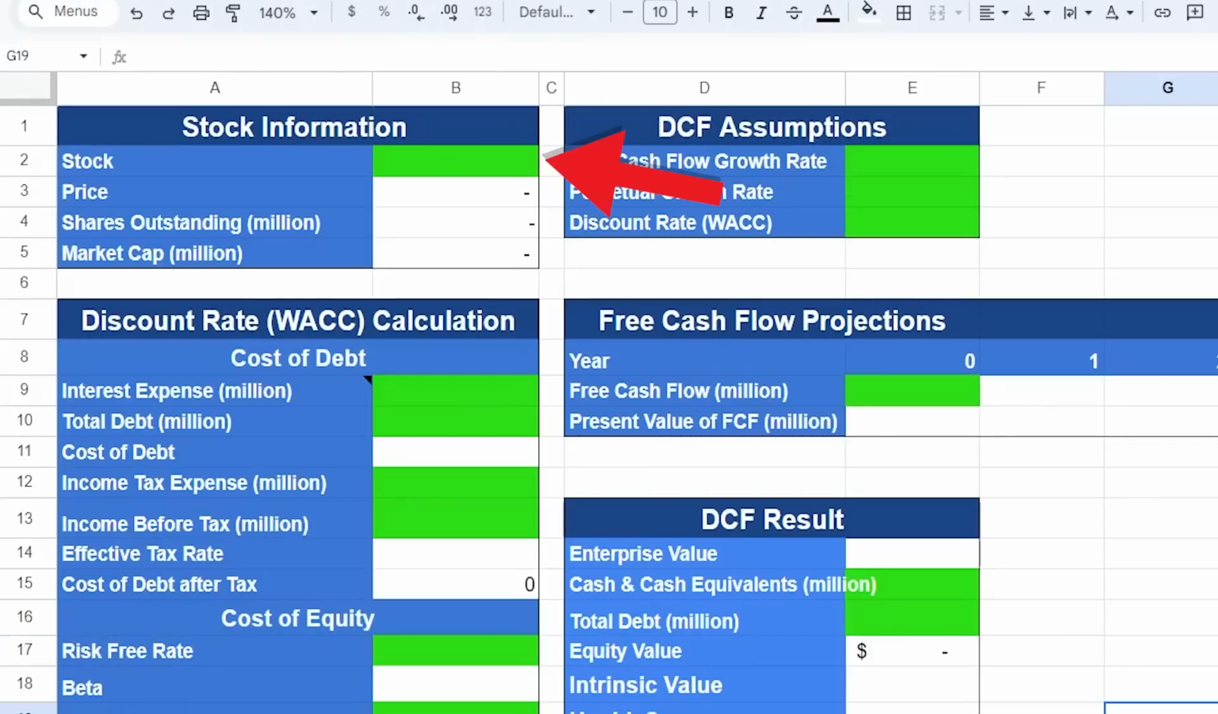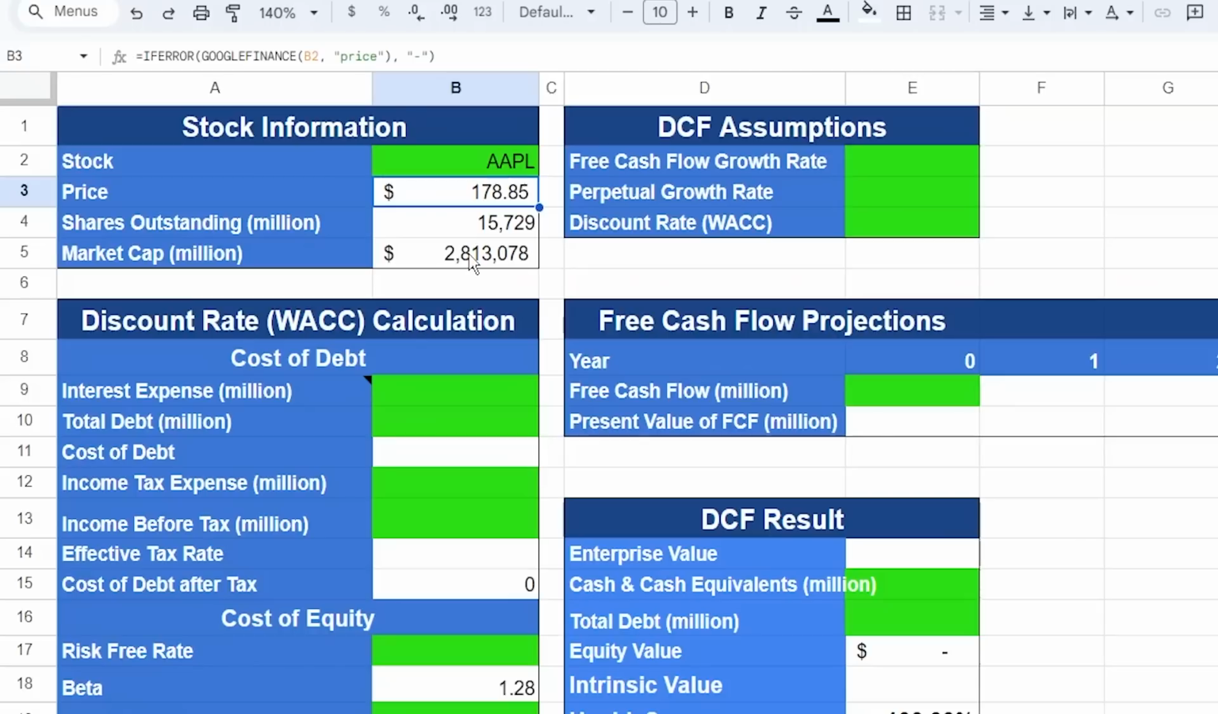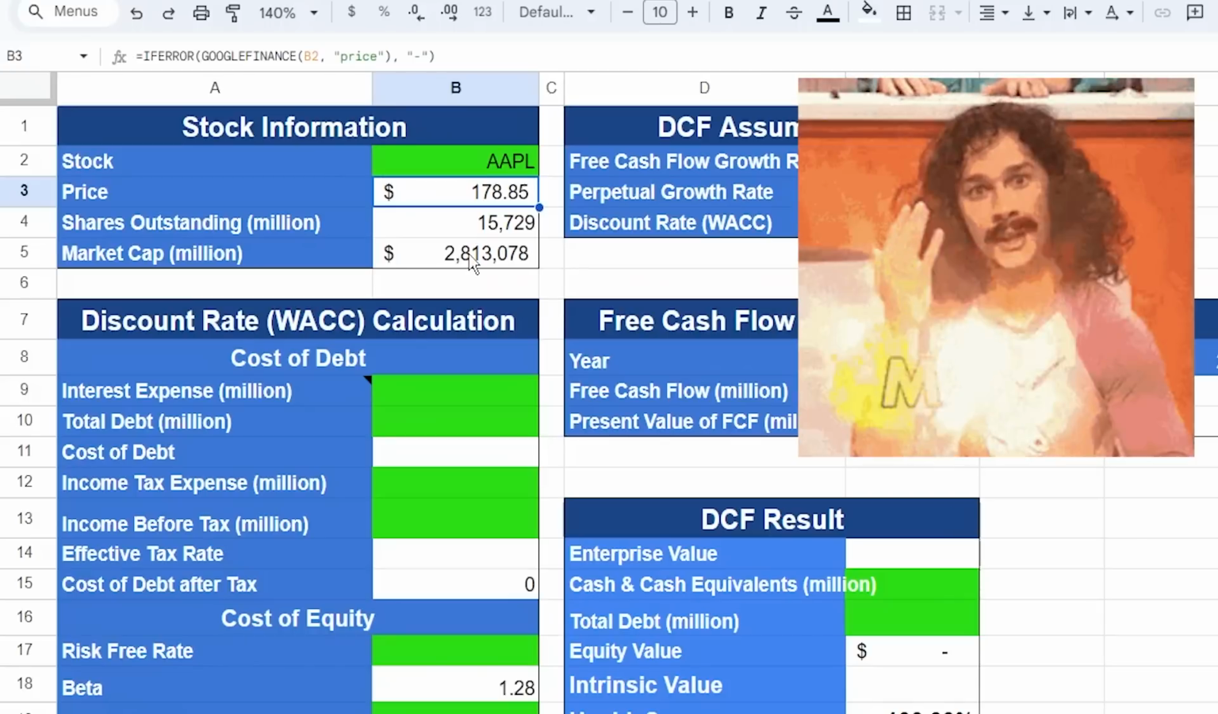First up, let's enter the ticker symbol of the stock that we want to analyze. I'll just use my favorite stock, Apple. The spreadsheet will then automatically pull in the price, total shares, and the market cap of the stock, like magic.